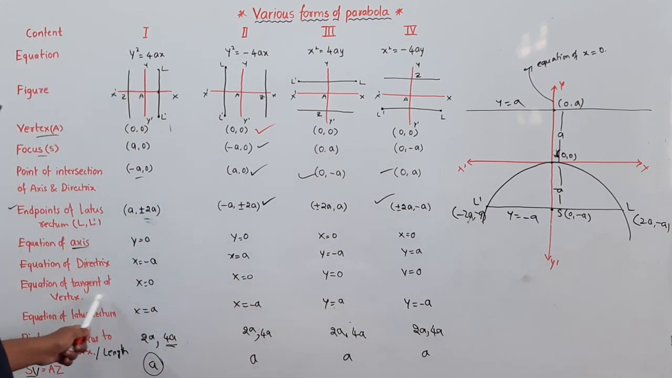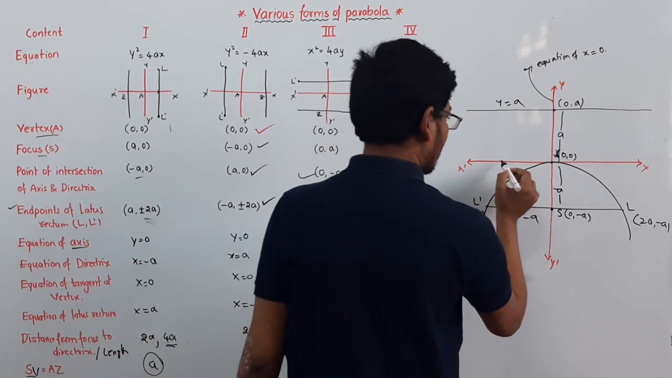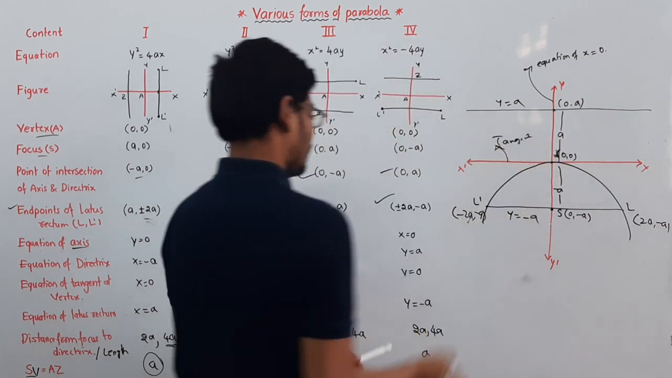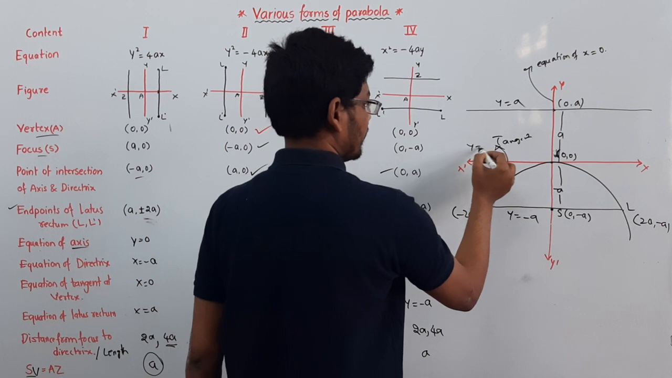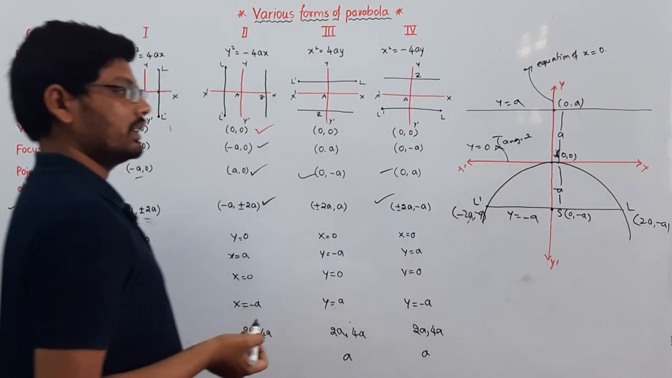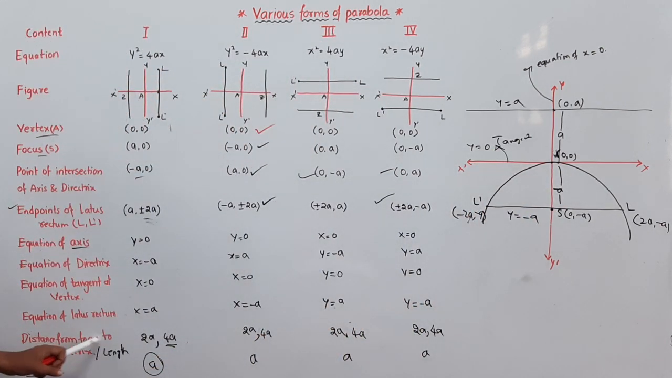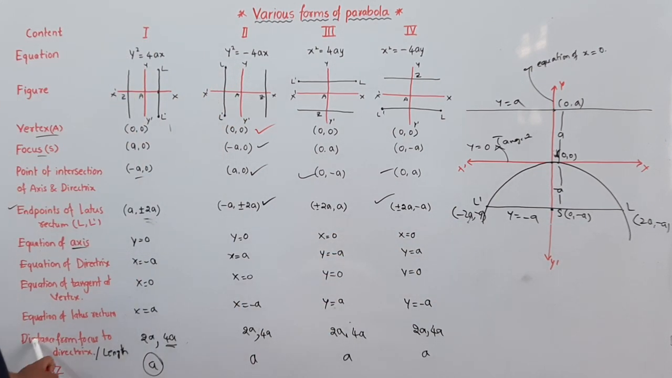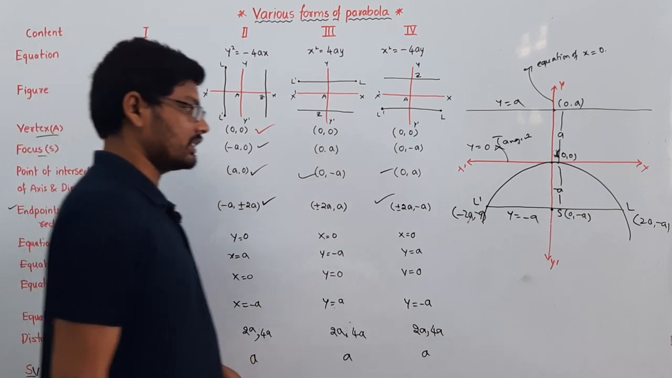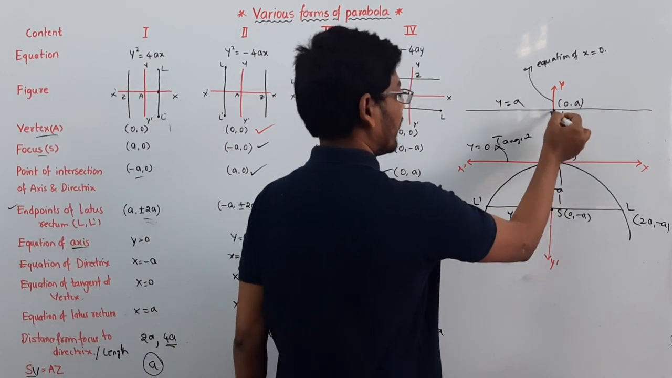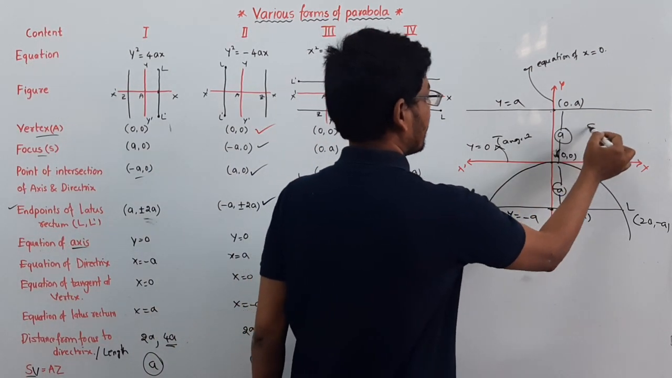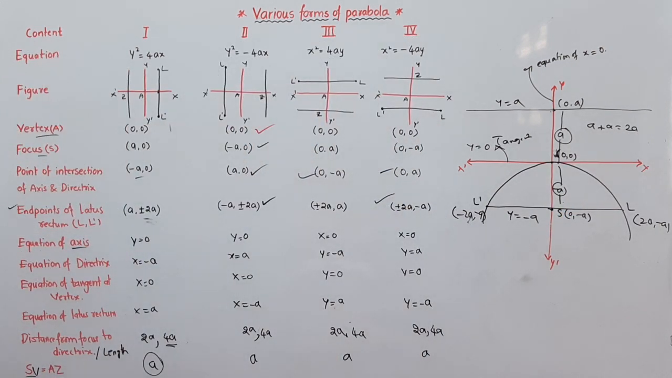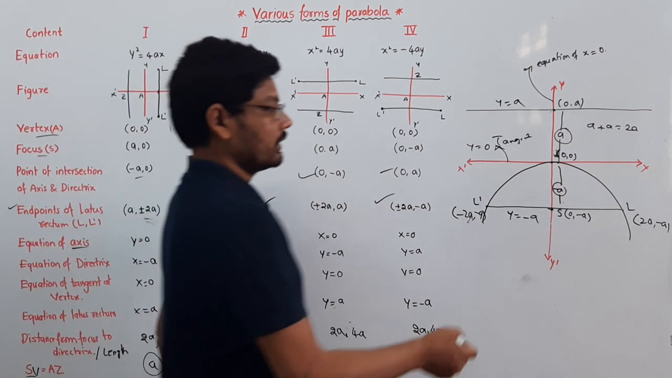And the next one, the equation of tangent at vertex. This is the tangent, so the equation will be y equal to 0, since it is touching at the origin. And the final point: the equation of latus rectum is already written, y equal to minus a. The distance from focus to directrix is a plus a, which is equal to 2a.